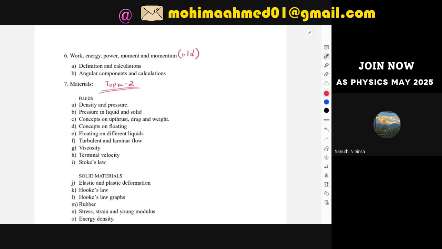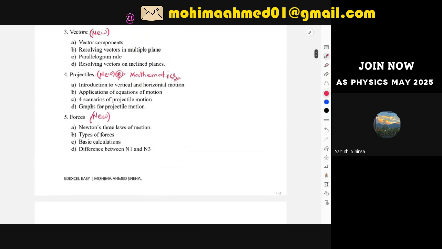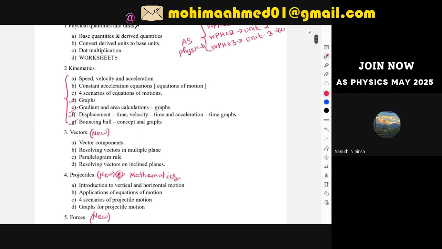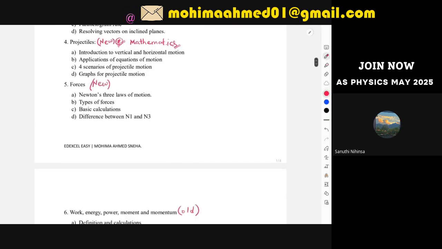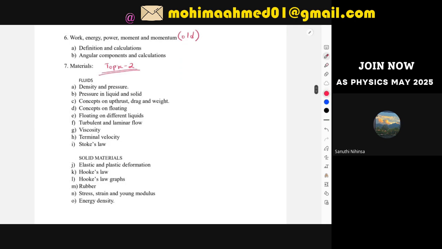Topic one also covers 80% of your unit one. All of the questions that will come in unit one will mostly be taken from topic one, 80% from topic one and 20% from topic two. Also for topic two, there are not that many calculations involved. This is entirely theory based, and for this they will usually ask explanation or description type questions from fluid mechanics and solid materials.